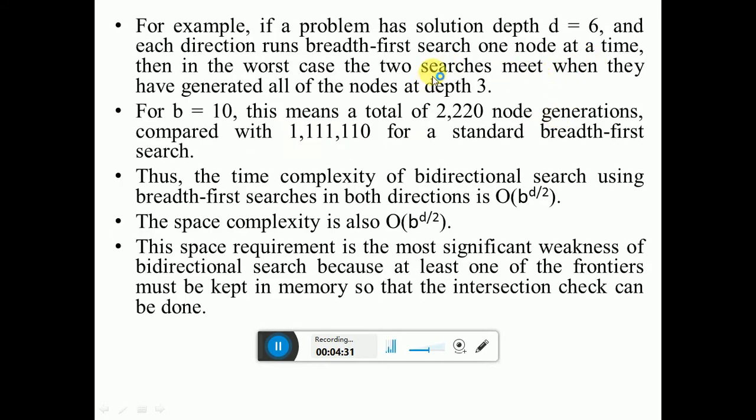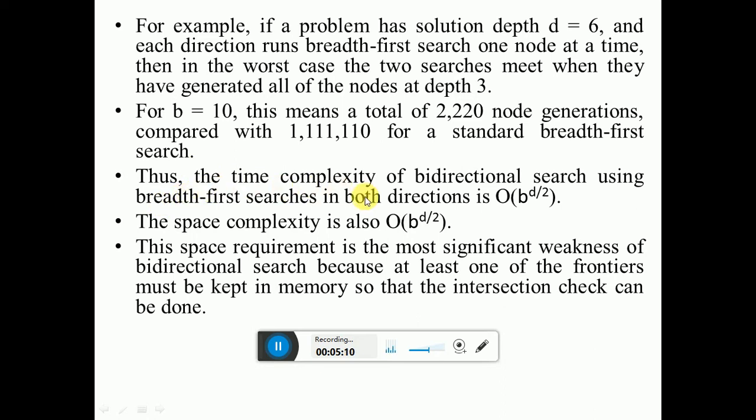But in this bidirectional searching, if the depth is 6, each direction, forward direction and backward direction, runs breadth first search one node at a time. Then in the worst case, both these searches meet when they have generated all of the nodes at depth 3. For b equal to 10, this means a total of 2220 nodes are generated, as compared to 1,111,110 for a standard breadth-first search.